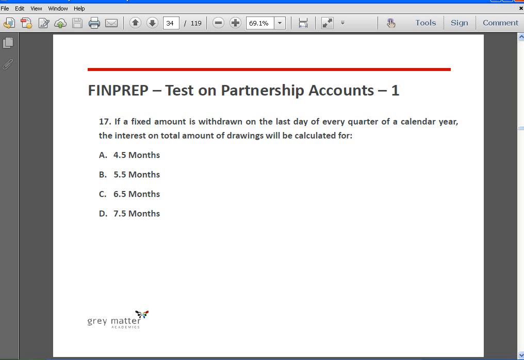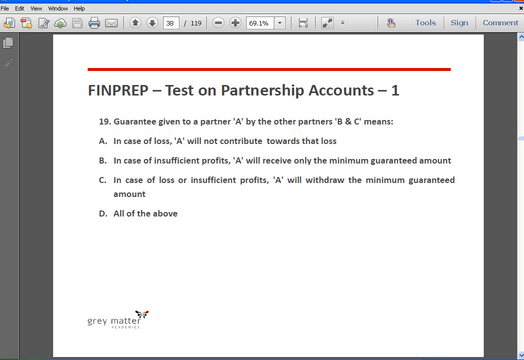Then if a fixed amount is withdrawn on the last day of every quarter of a calendar year, then it will be calculated for 7.5 months. Then, if a fixed amount is withdrawn on the middle day of every quarter of a calendar year, then the interest on total drawings will be calculated for 6 months.